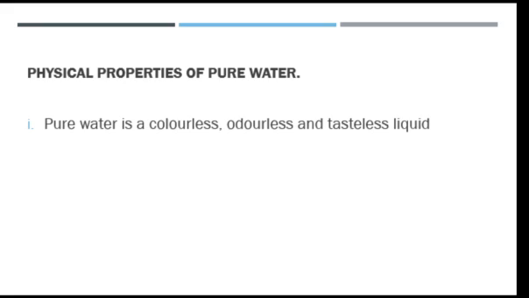We are moving on to the next discussion, that is to look at the physical and chemical properties of water. Start with the physical properties of pure water. The following properties that we are going to be discussing can be exhibited by pure water. Now, pure water is a colorless, odorless, and tasteless liquid.